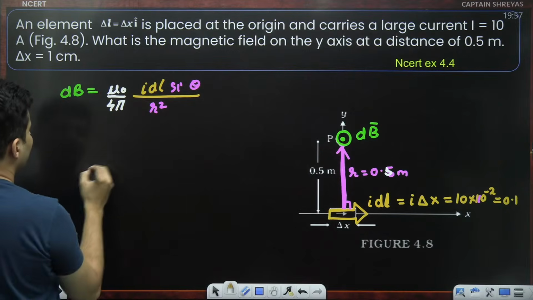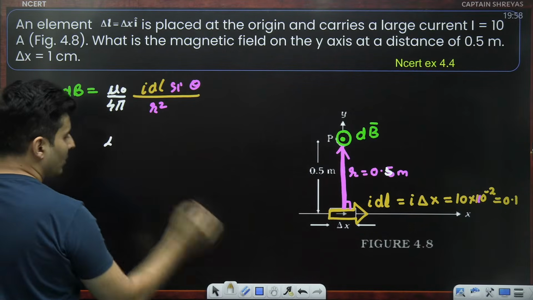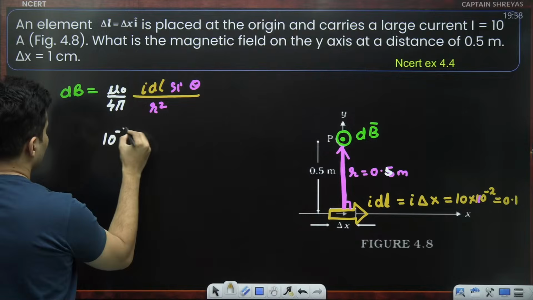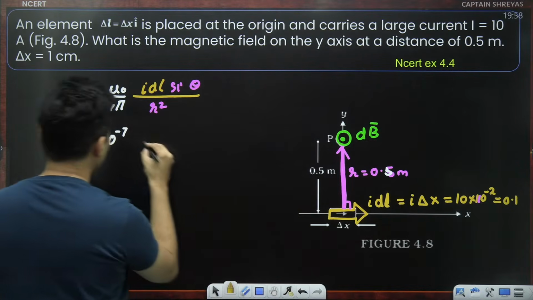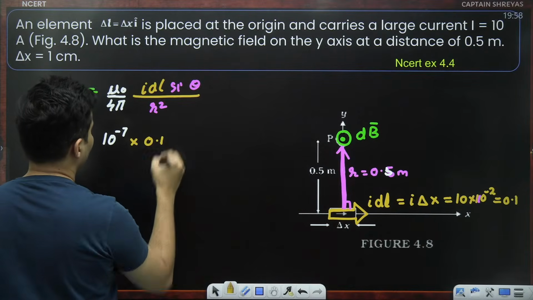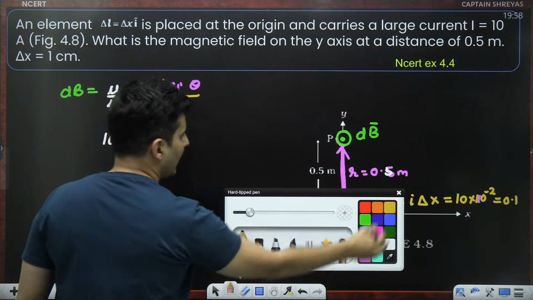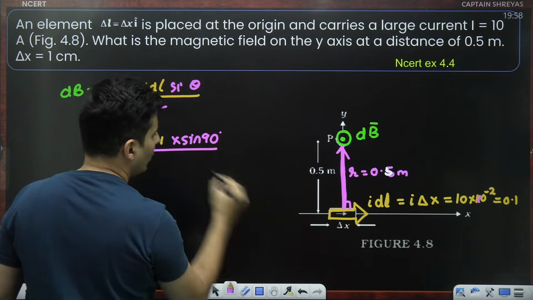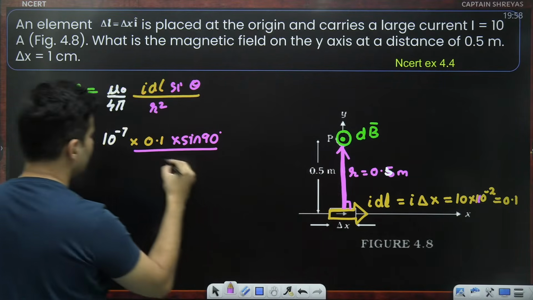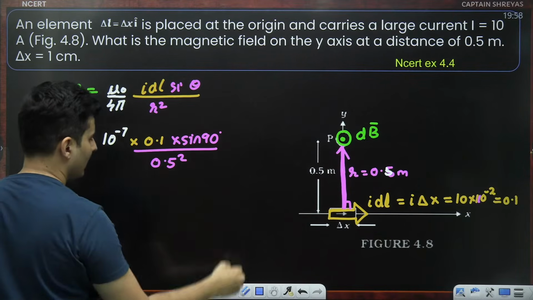So start substituting values. This is 10 to the power minus 7. Current into dl is nothing but 0.1. Then sine of 90 degrees, whole thing divided by this distance, which is nothing but 0.5 squared.